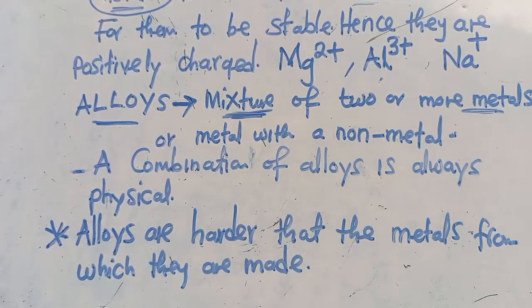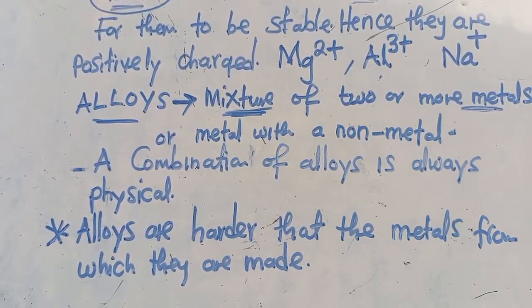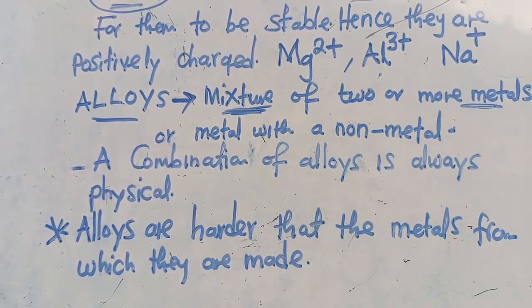That's when you are going to see that even this one is harder than the metals. You discover that when we mix two metals, we are going to form one alloy that we call brass. So you discover that brass, or a bronze, is harder than the metal from which it is made. I guess you are able to see these ones are harder than the metals of which they are made. So you just need to understand them this way.